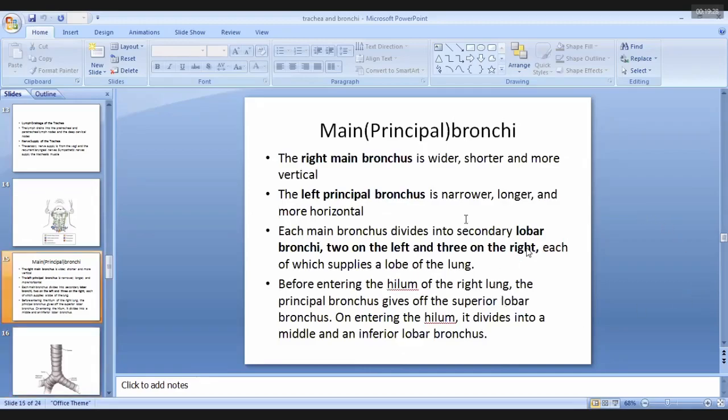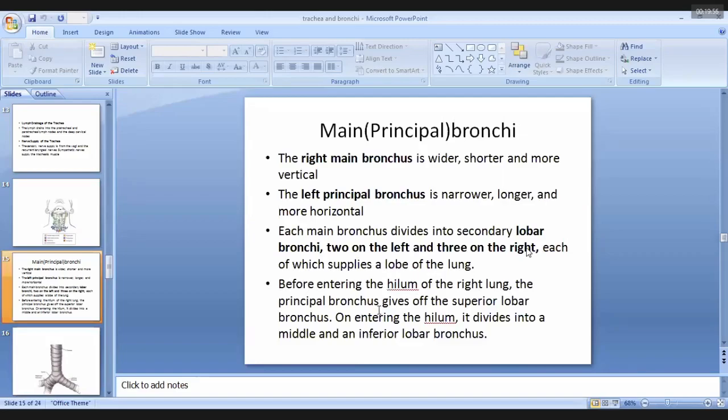Then these principal bronchi divide into secondary bronchi. The secondary bronchi are also known as lobar bronchi because they supply each lobe of the lung. On the right side there are three lobes, so there are three secondary bronchi on the right side. The left lung contains two lobes, so there are two secondary or lobar bronchi on the left side, which supply each lobe of the lung.